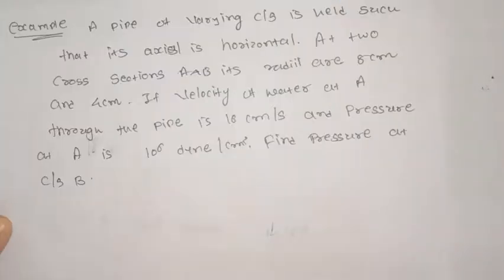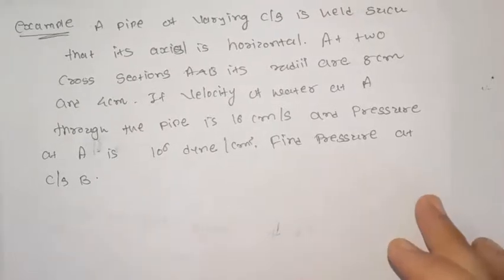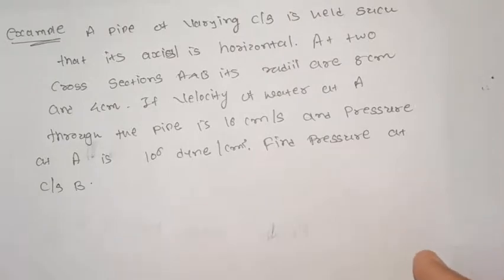Now let us see some examples based on Bernoulli's principle and the equation of continuity. In this example, a pipe of varying cross section is held such that its axis is horizontal. At two cross sections A and B, its radii are 8 cm and 4 cm.